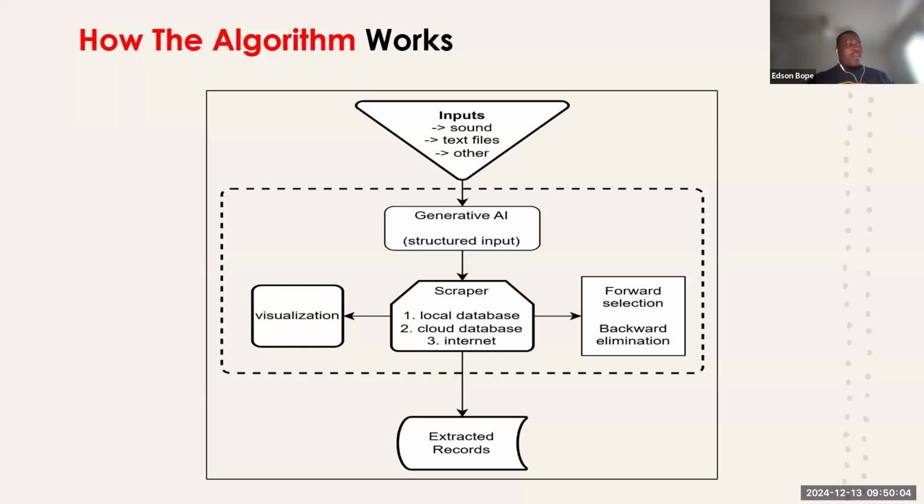We come up with a scraper that automates the third part, where we start looking for data from the outside databases. The outside databases will include, besides our local database, a search for the information on the cloud and on the internet. And then we do the forward selection to extract the records which we will be selling to our data user. We also do the visualization of it.